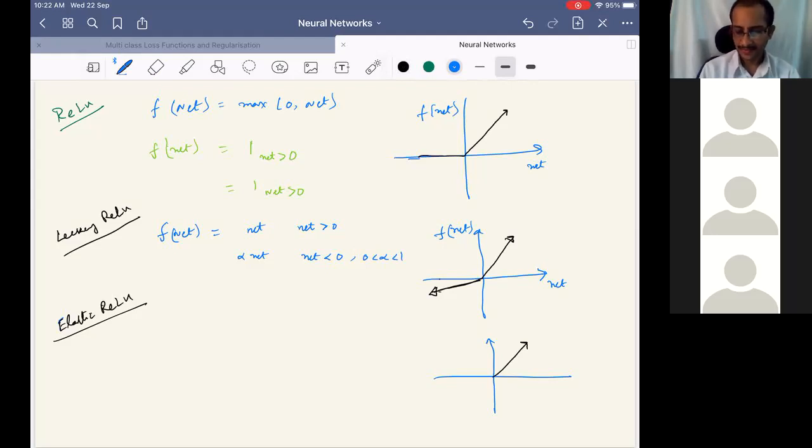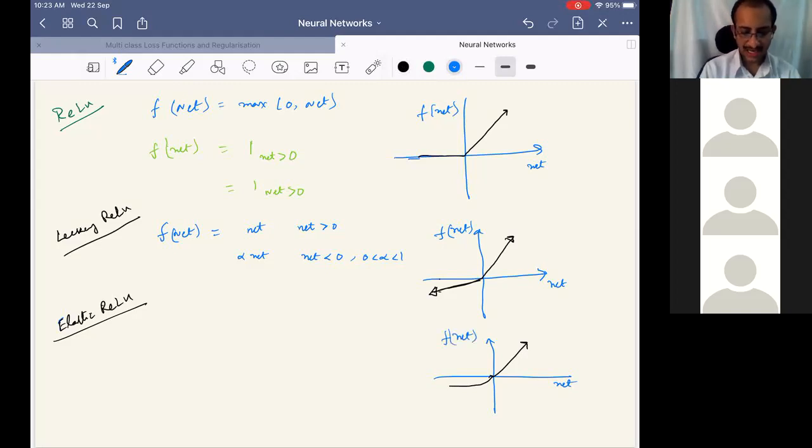Correct. Thank you. So in elastic ReLU, what we wish to do is have a constant at -infinity and then go smoothly like this. Usually smooth activation functions are more welcome, as you know. This elastic ReLU in some sense brings us closer to a smooth variation between the positive and negative regions of the variation of F.